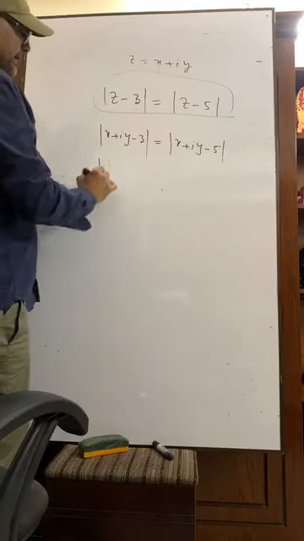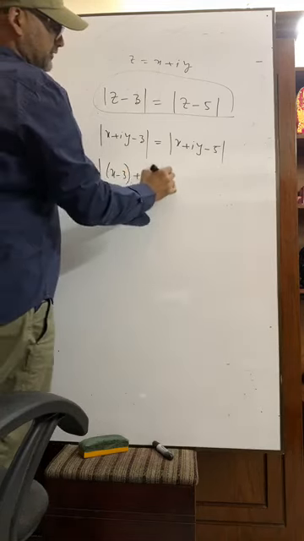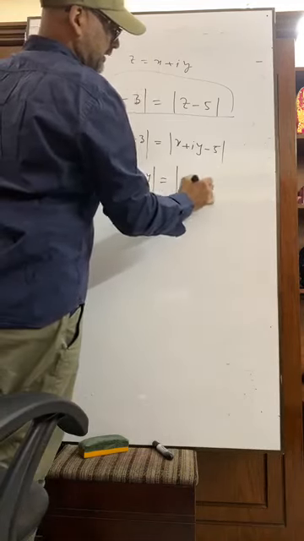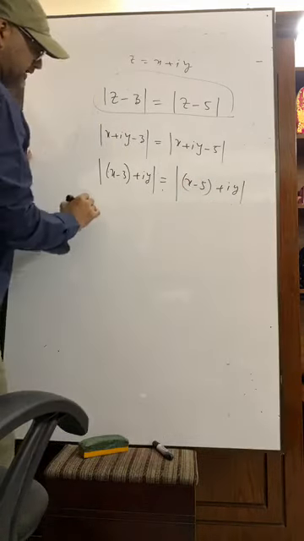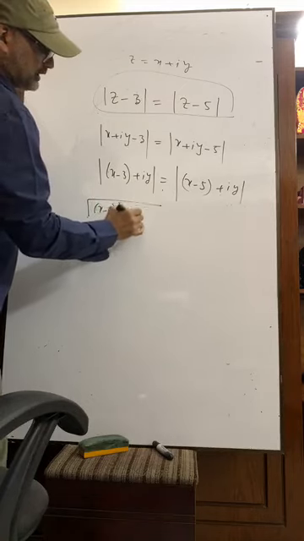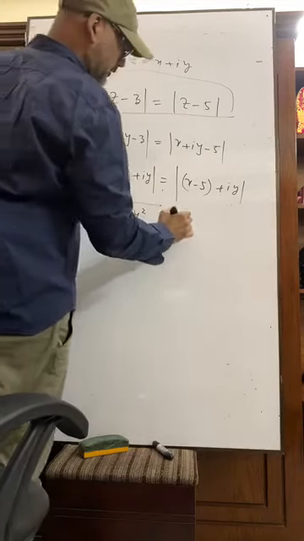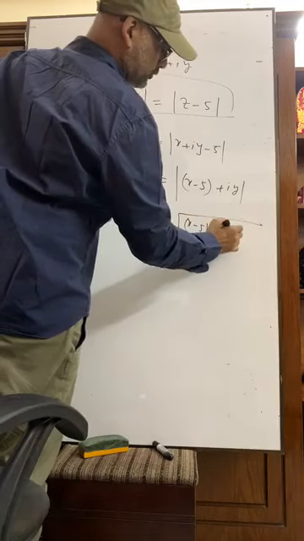So here we get x minus 3 plus iy is equal to, here we get x minus 5 plus iy. It means root over x minus 3 whole square plus y square is equal to root over x minus 5 whole square plus y square.